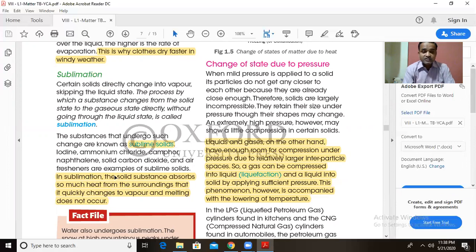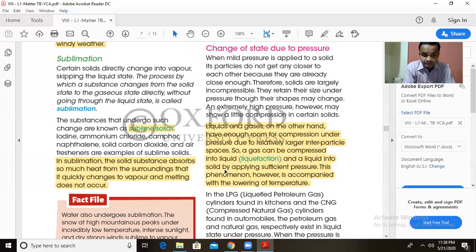So what happens in sublimation? The solid substances absorb so much heat from the surroundings that they directly move into a gaseous state without going into a liquid state.